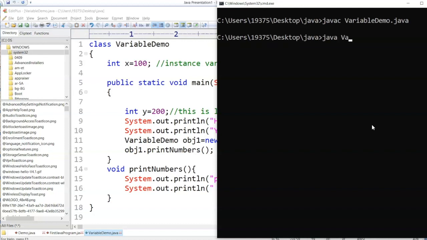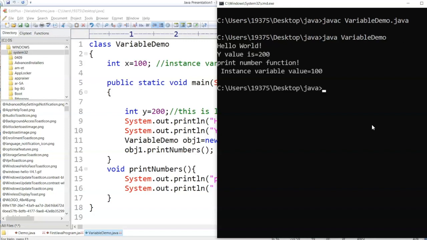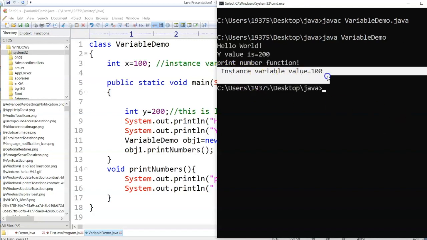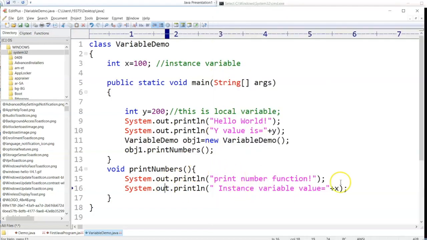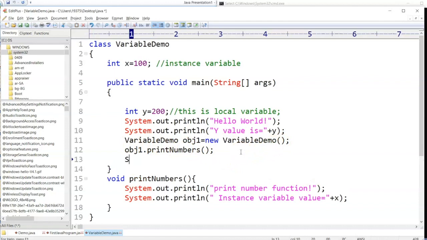Now execute it. Okay. Instance variable is 100. But why am I not calling with the object? Because the object itself is calling the function and this function is printing the value of this. But if you want to print the value directly, you can write here, right?